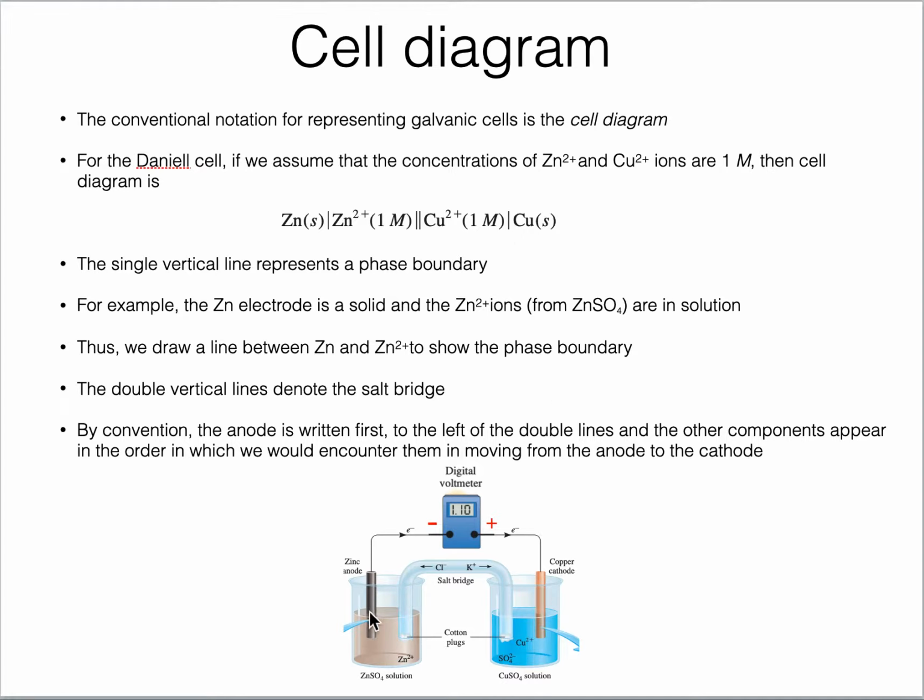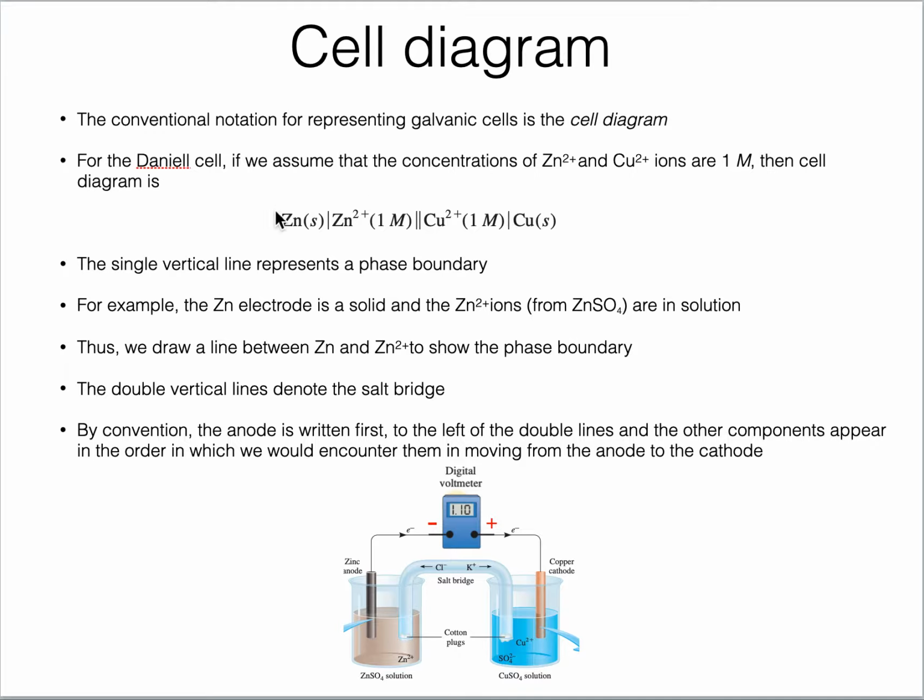So we start from the anode, and we end up at the cathode electrode. So this is called a cell diagram. How to represent a galvanic cell?